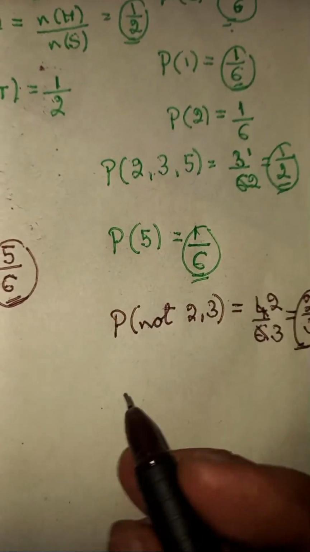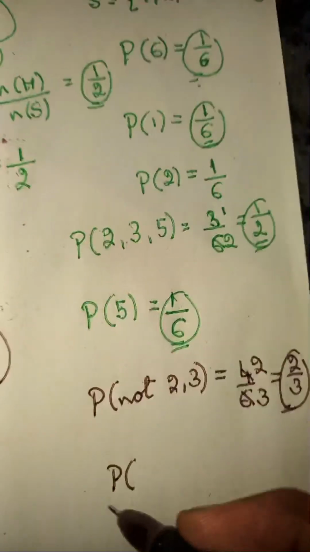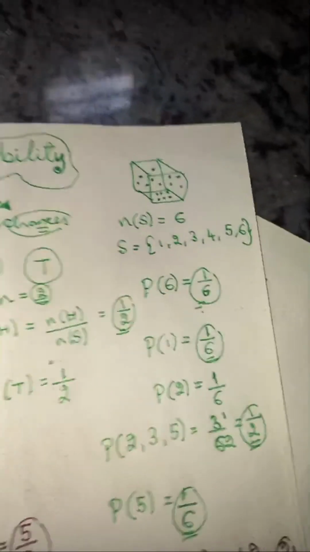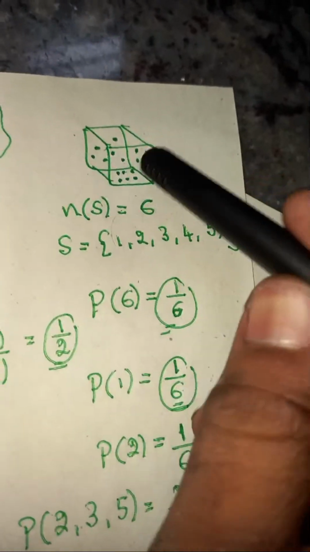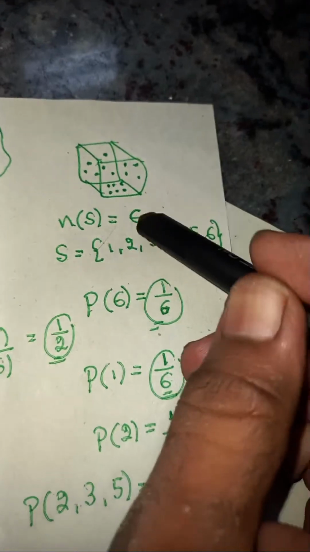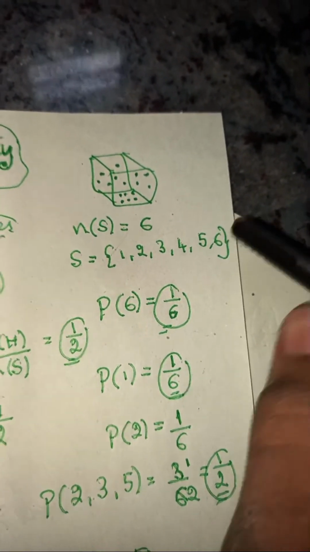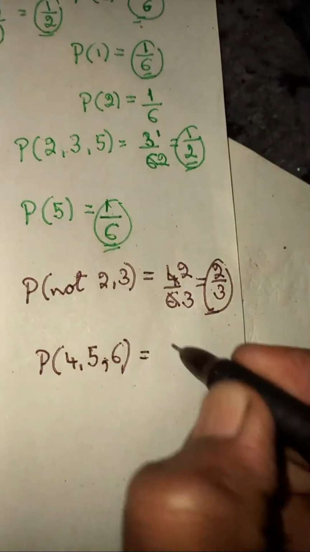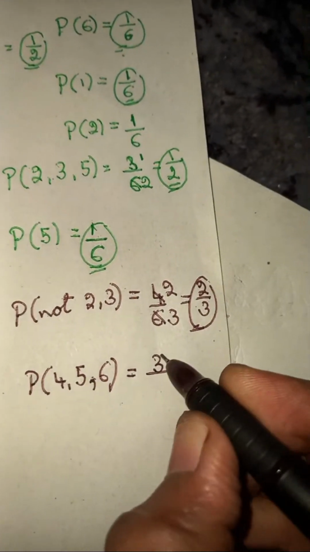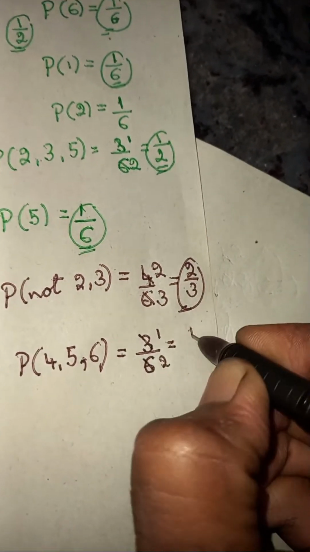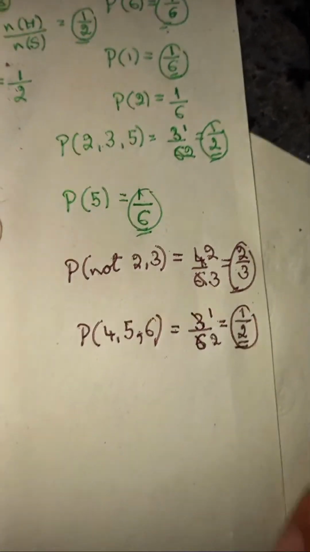And again they can ask another probability. Here they ask about getting 4, 5, 6. Probability of getting 4, 5, 6 means in this dice you can get 4, 5 or 6, but you cannot get the remaining numbers. There are three chances of getting them. Those three chances you write as 3, and totally there are 6 chances, so it is 3 by 6. 3 ones are 3, 3 twos are 6, you get half probability.